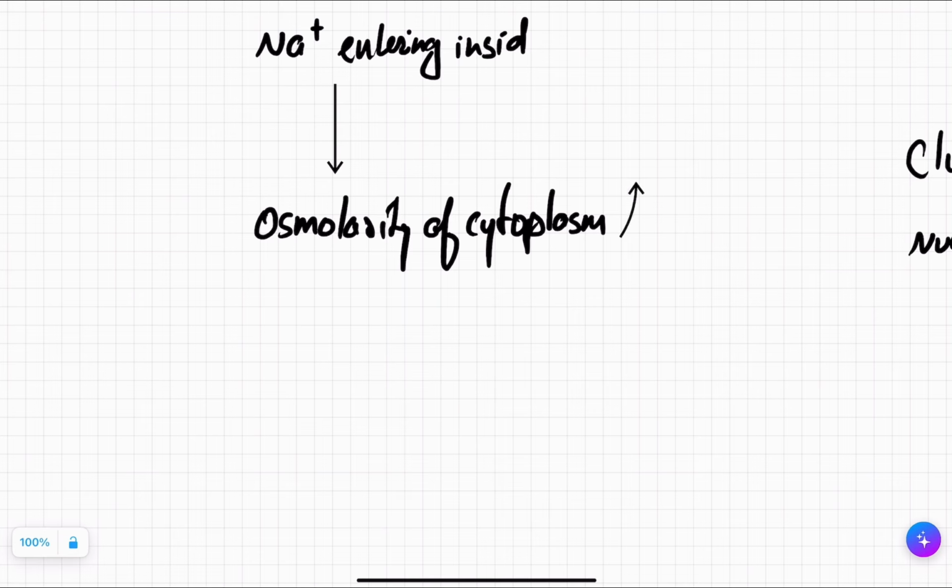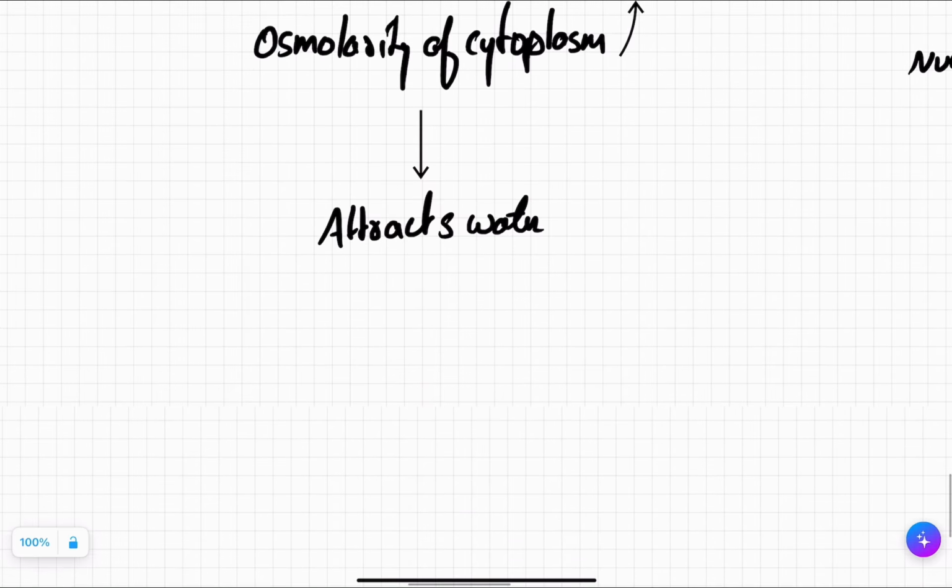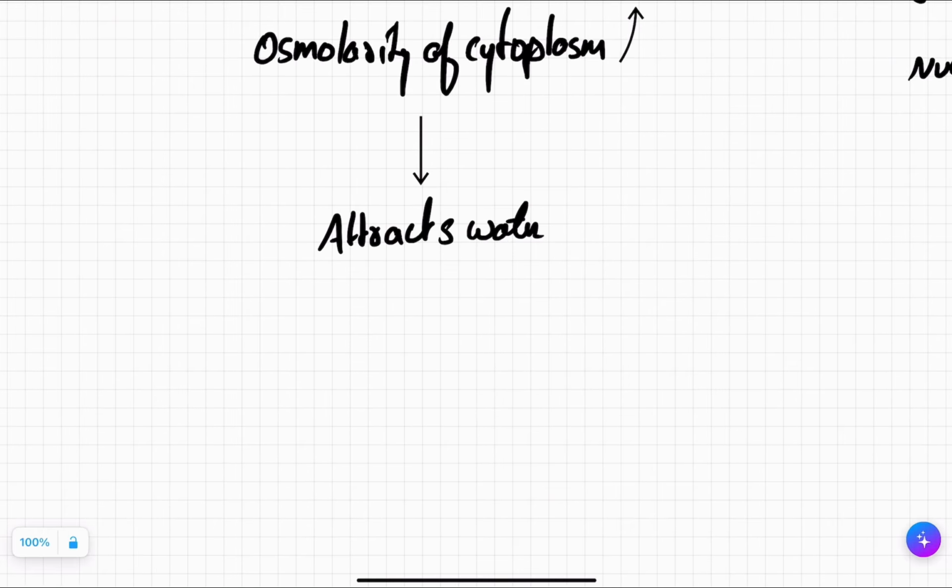What happens after the osmolarity of cytoplasm increases? It attracts more water. Once it has attracted more water, what will happen? Cell swells.